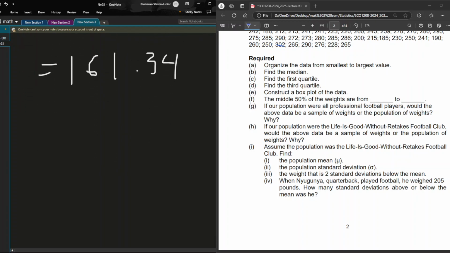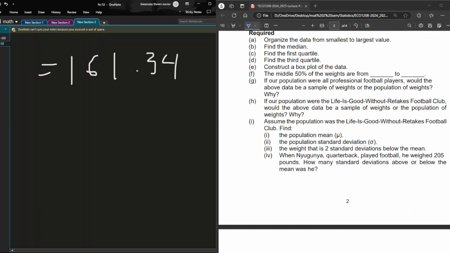And finally, we are being told that when Nyugunya, the quarterback, played football, he weighed 205 pounds. How many standard deviations below or above the mean was he? So this Nyugunya weighs 205. That means his x value is 205.